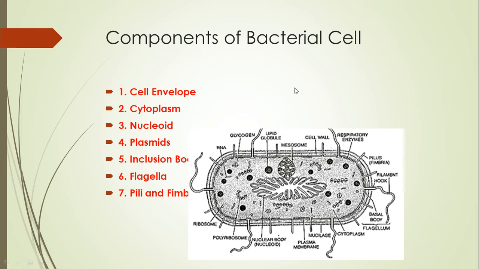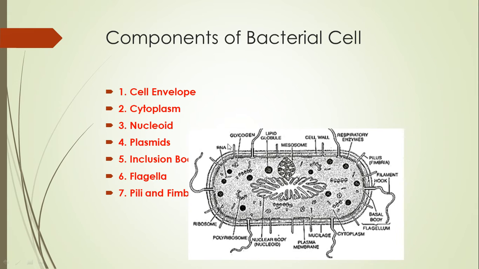Having discussed size, shape and patterns of arrangement, now we come to the components of the bacterial cell or structure of the prokaryotic cell. Looking at this diagram, we can see the following structures present in a bacterial cell.